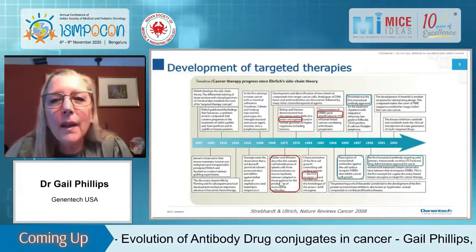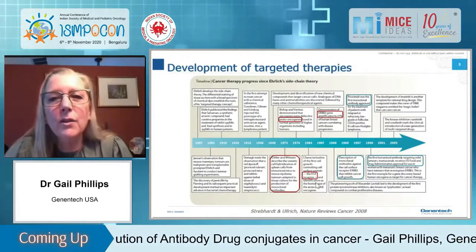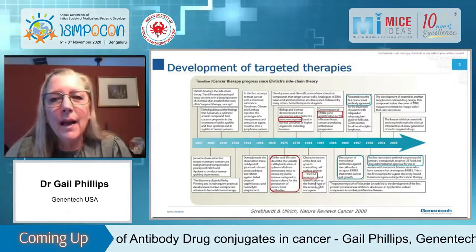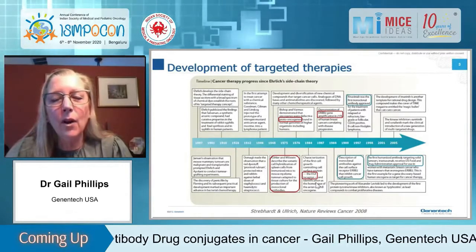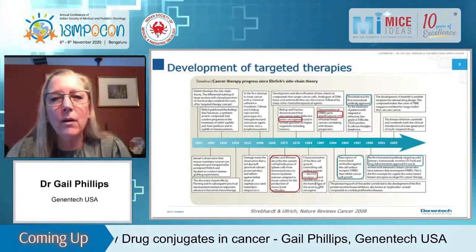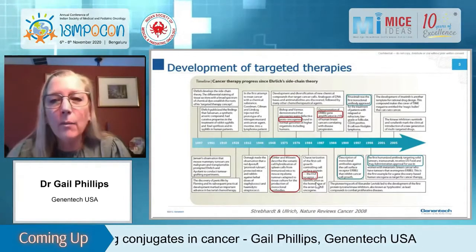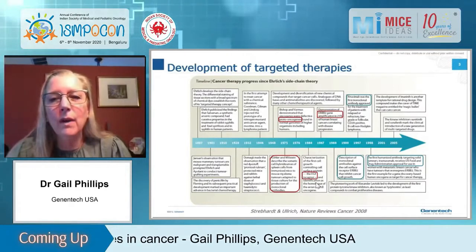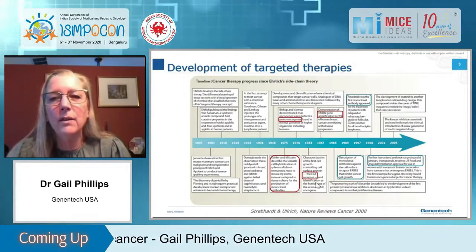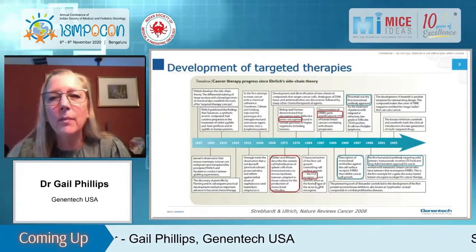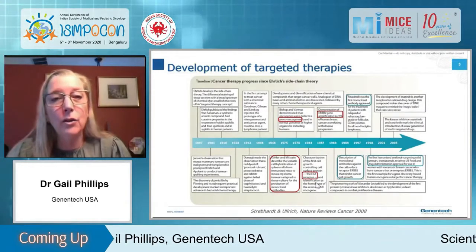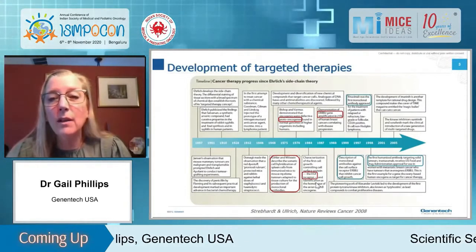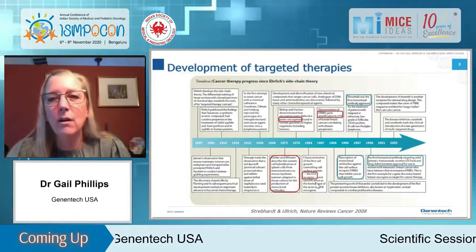Okay, so there was the discovery of oncogenes, which is circled in the top on the red. And then in the bottom, the large box is a very important discovery by Kohler and Milstein, which is the discovery of how to make monoclonal antibodies. And then shortly thereafter, if you look at the two red boxes, you can see very importantly the discovery of both the EGF receptor and Enhertu, and documentation that these molecules were actually oncogenic.